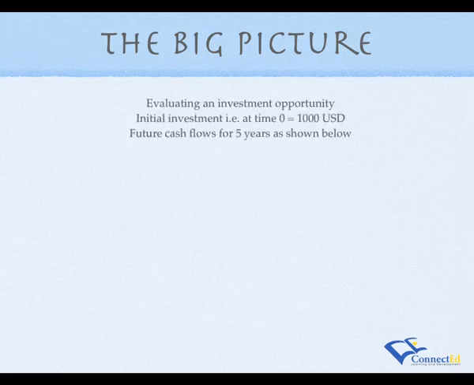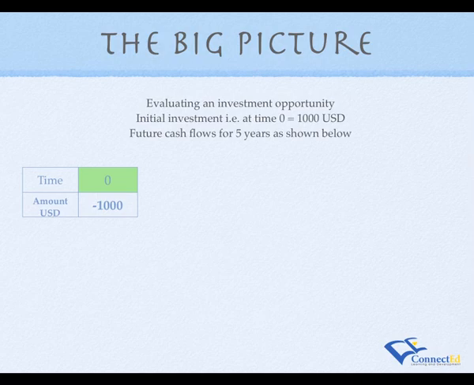So what is the big picture? I think it's easy to understand this big picture by considering an example. Suppose you are evaluating an investment opportunity which has an initial investment of $1,000 and you expect cash flows for 5 years into the future. What you would have to do is to start by drawing a timeline for these cash flows. So you would have to put time in one row, and just below that you would have to put the amounts involved. In time zero, and this is very important to understand, the decision making point in finance is always time zero. You have a cash outflow of $1,000.